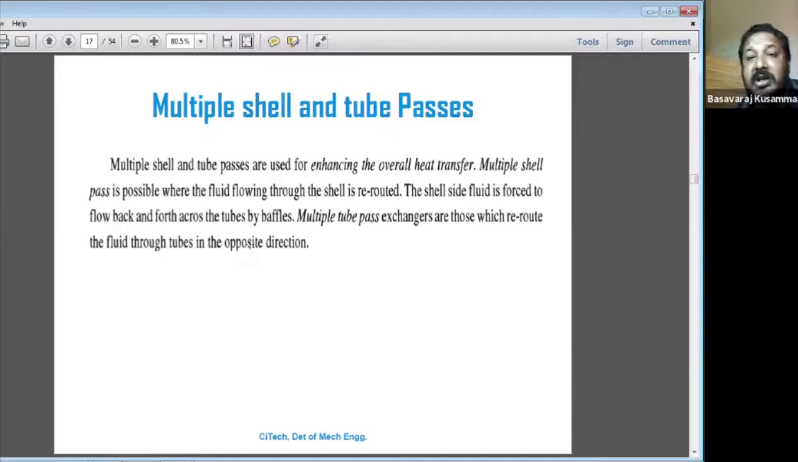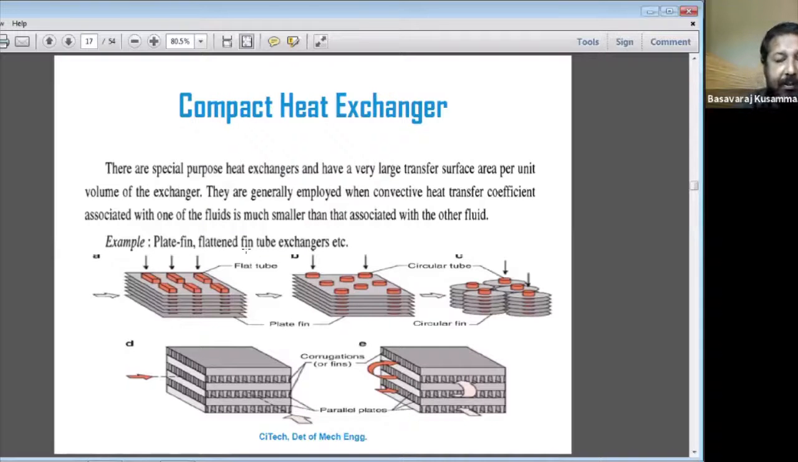This is also based on the construction features. Next one is compact heat exchangers. What is the meaning of the compact heat exchangers here? Here the plates, and through this place there will be pins. Through the pin one fluid is flowing, and through this one another fluid is flowing. We can call this a plate pin. So these are called a compact heat exchanger.